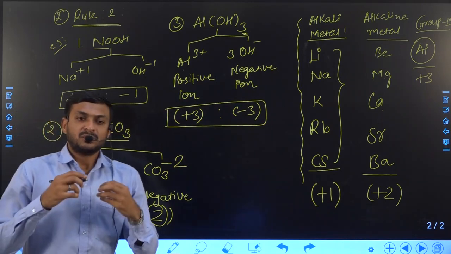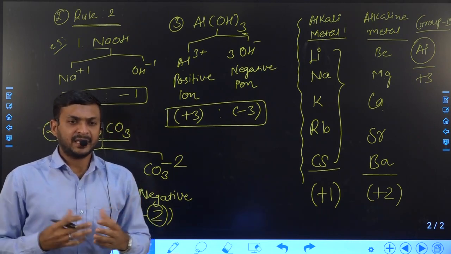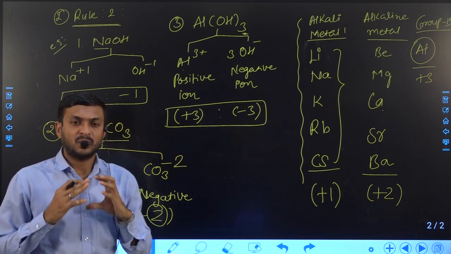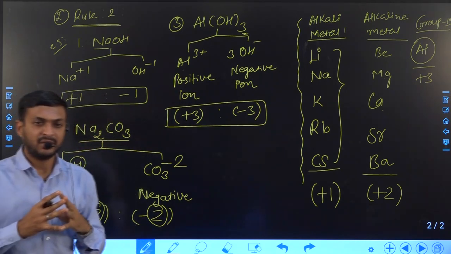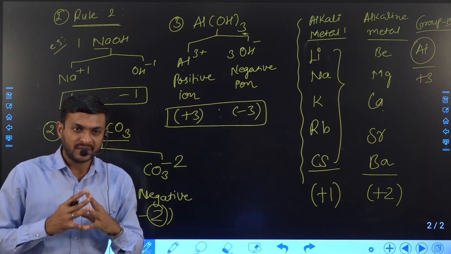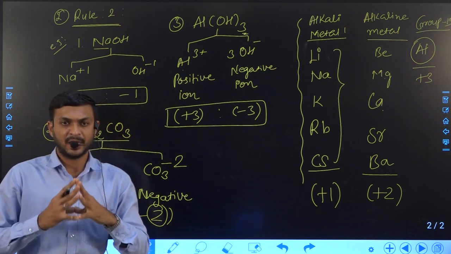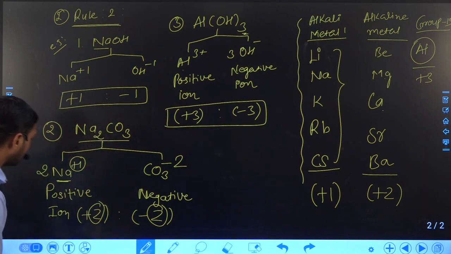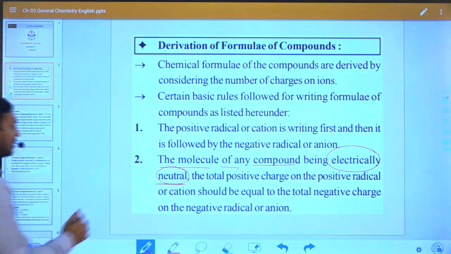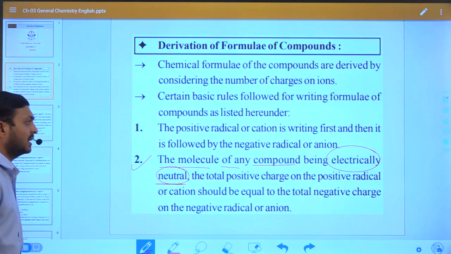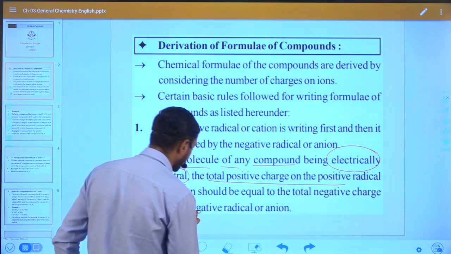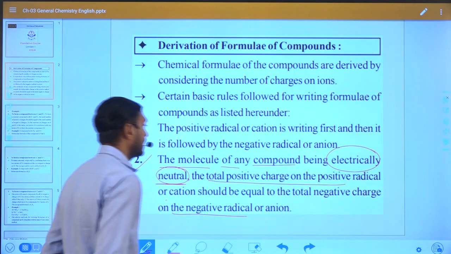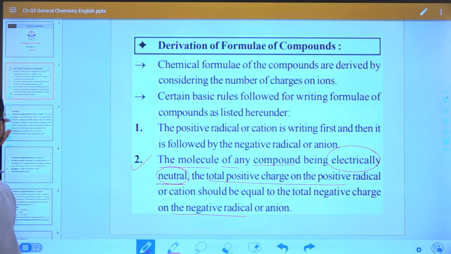So in any example or any compound, the total charge of positive ion and the total charge on negative ion should always be equal. Okay, so that is what rule number 2 is trying to say, right? The total positive charge and total negative charge should be equal, right?